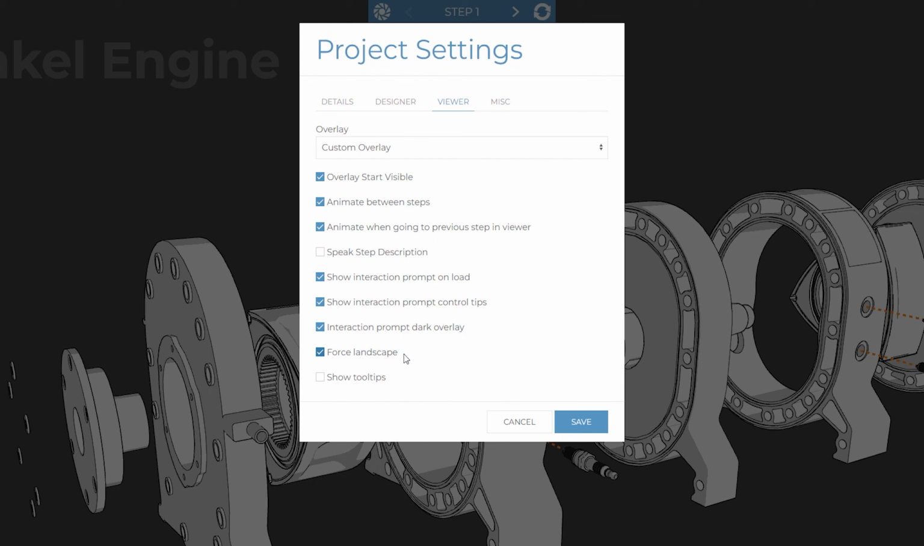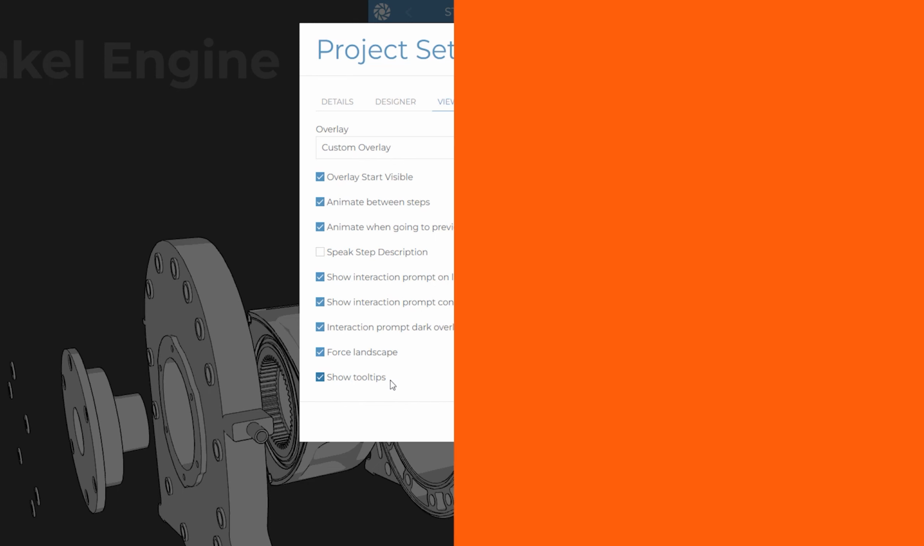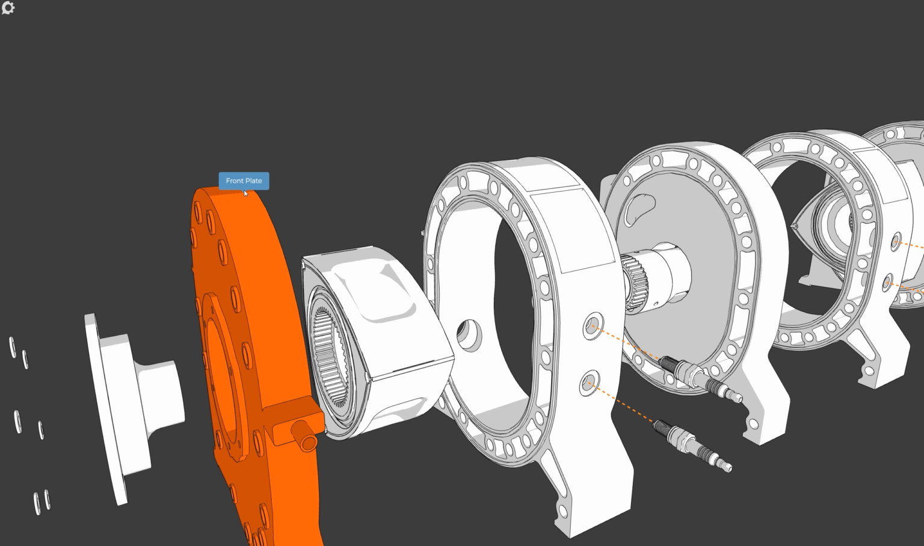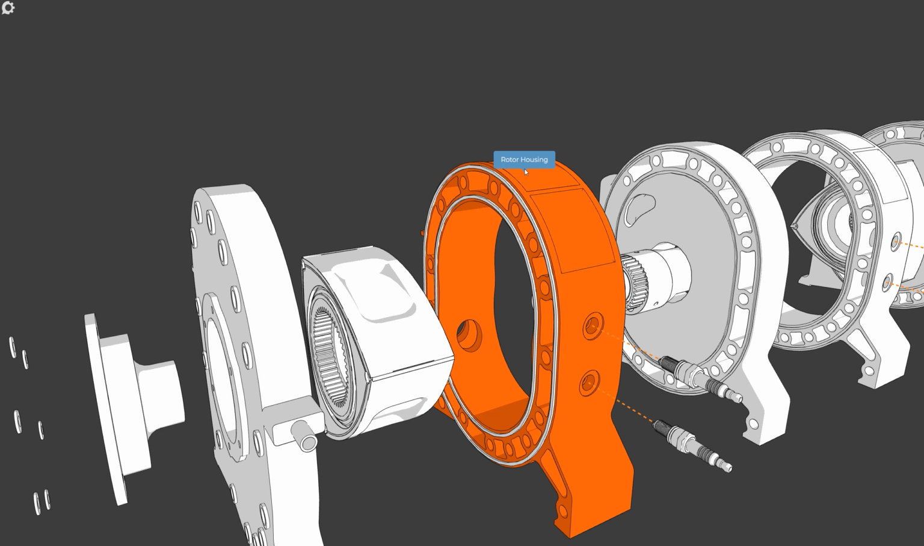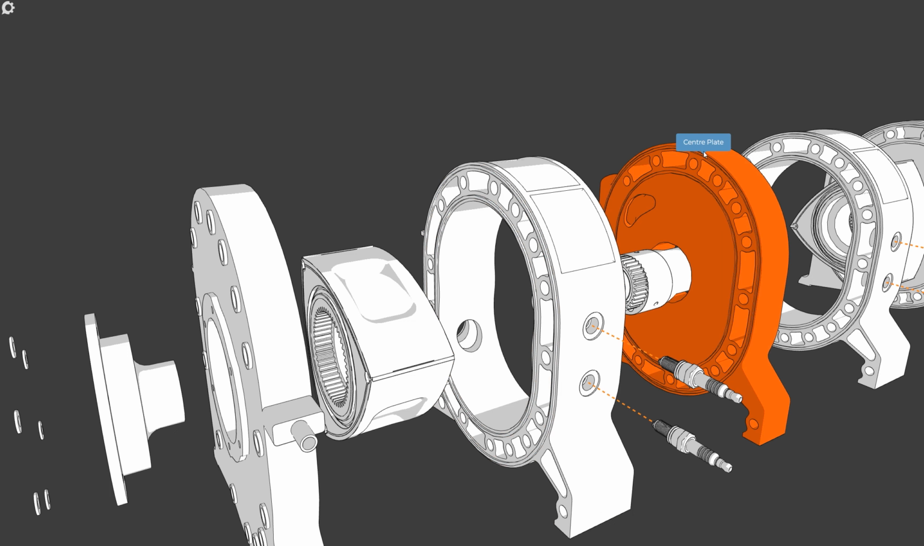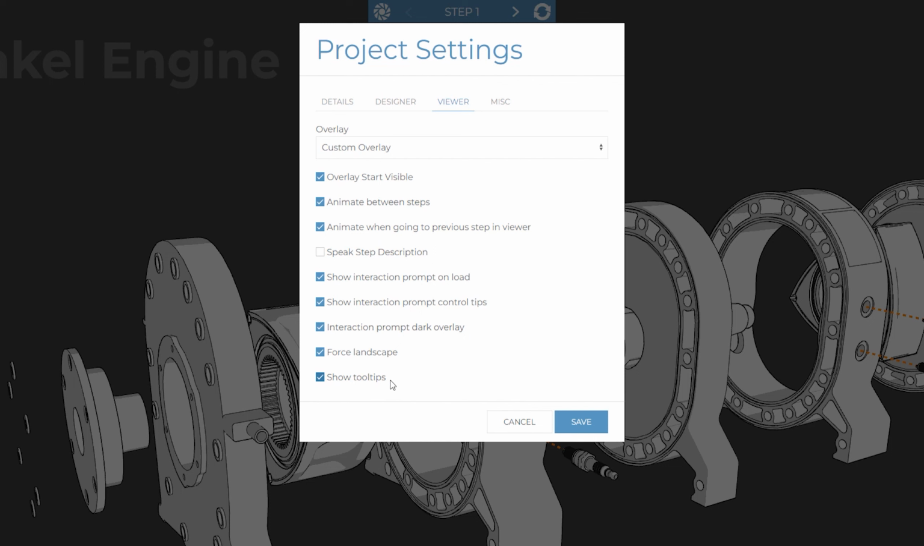Every CAD object in a project has a tooltip which can show additional information about the object when it is clicked upon in the viewer. This can mitigate the need to manually position 2D markup in the designer. Enable the Show Tooltips option, and when viewing a project in the viewer, clicking on any CAD object will show its tooltip. Check out our video on tooltips for more information about their functionality and how they can be customized.